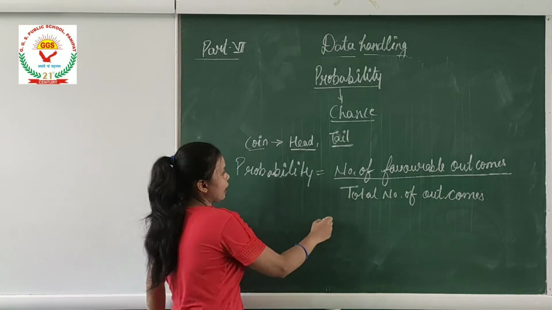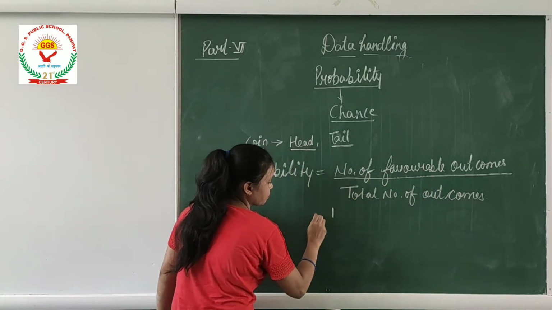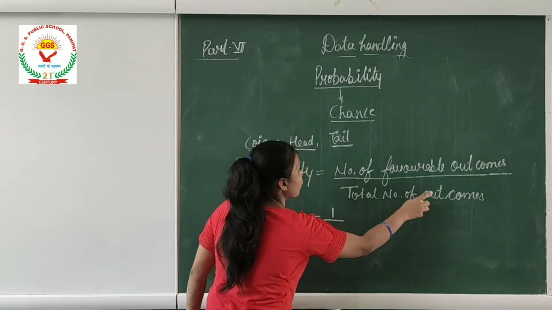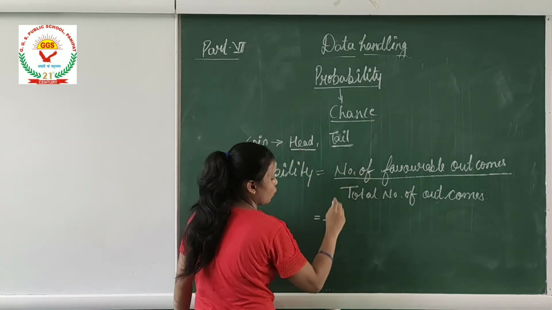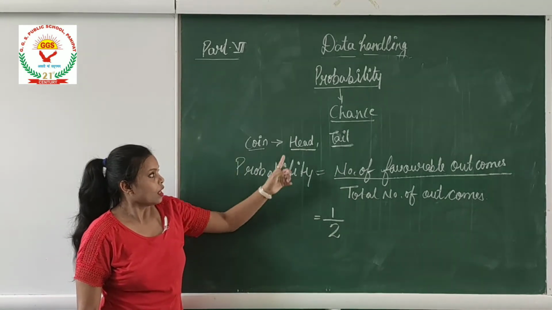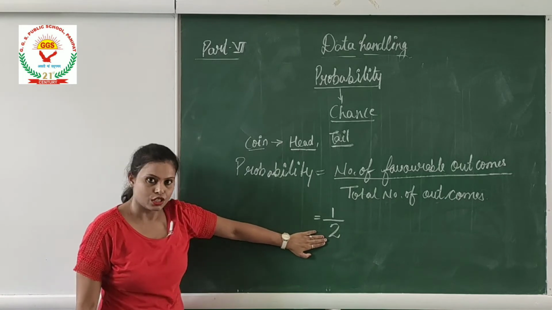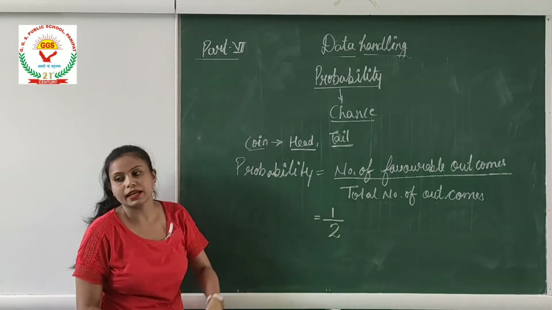Favorable outcome 1, total number of outcomes 1, 2. So the probability of coming head on the top is 1 by 2. Okay, let's take another example.